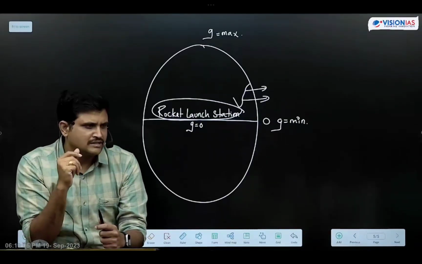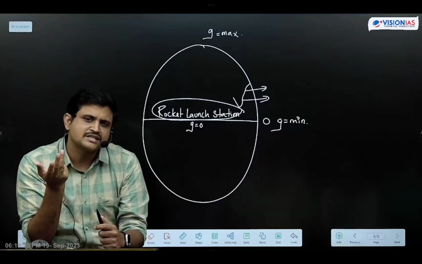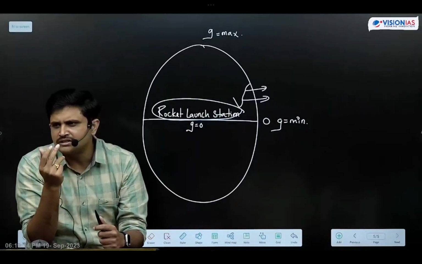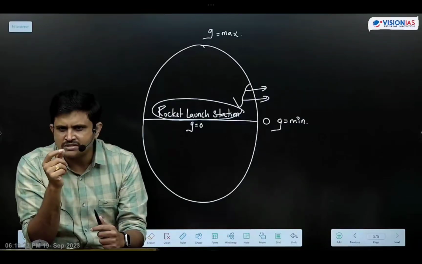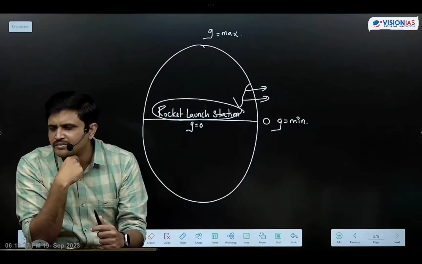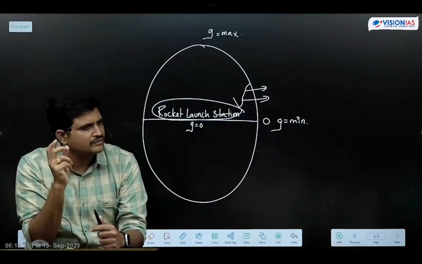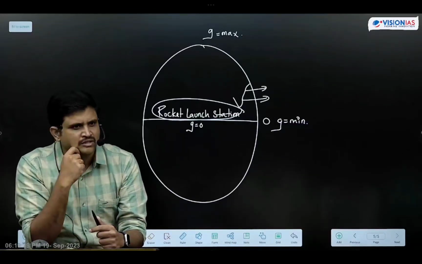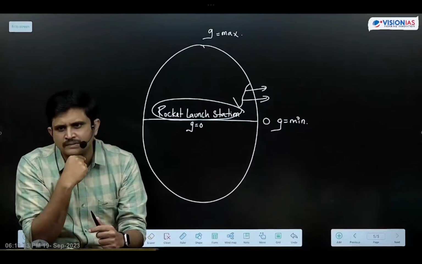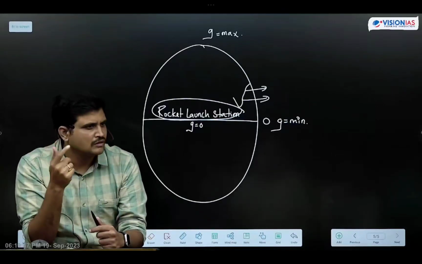But don't take it for granted that rockets cannot be launched from the west coast. Rockets can be launched from the west coast. Hardly 5 to 10 minutes is the launching time for placing satellites into orbit with the help of a rocket. If any technical failure occurs, the rocket will fall onto land. It may result in disastrous effects. Hence, we have avoided launching from the west coast. We can launch rockets from either coast, but for our convenience, we selected the east coast. Got it, friends? That is why these rocket launching stations are established.